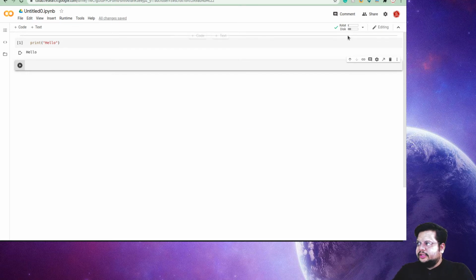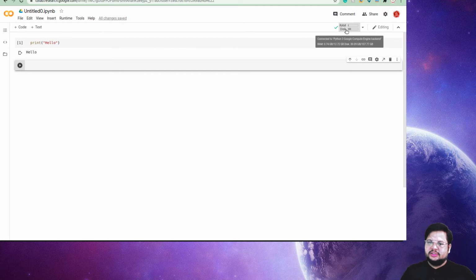So the moment you select GPU, again you will be reconnected with a new instance which has the GPU part. Also you can connect with the TPU, which is the tensor processing unit, if you are working on TensorFlow. So Google provides you all these options. Now, it is that good that it has zero load on my computer, because whether I use the RAM, hard disk, GPU, or TPU, all of this is going to run on Google's computers.